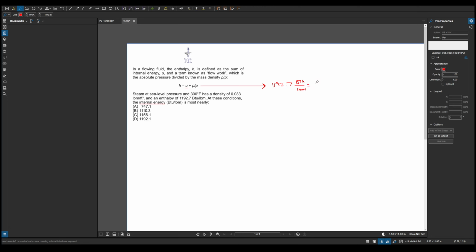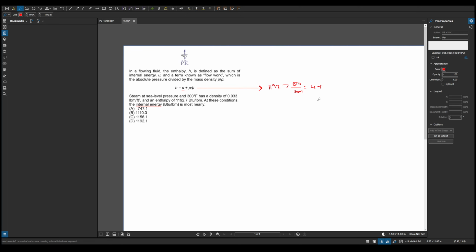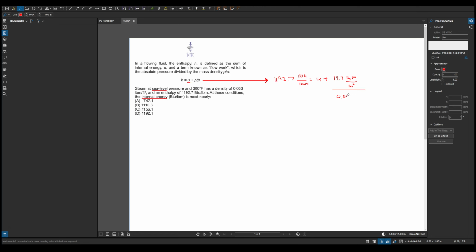That is equal to U, which is internal energy, plus P, absolute pressure, and this says sea level, so 14.7, and I'm going to actually explicitly write it out, so pound force per inch squared. And this is divided by the density, which is 0.033 pound mass per cubic foot.